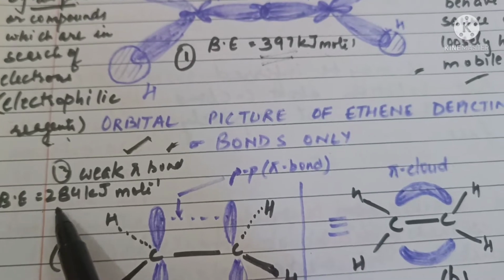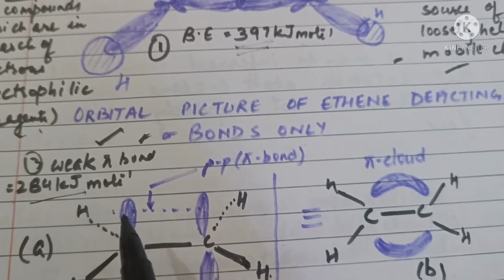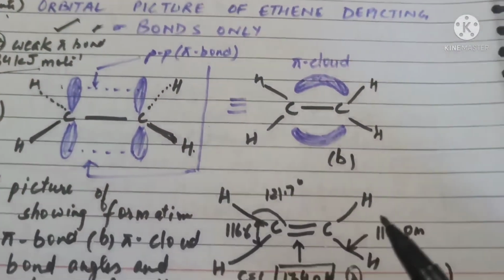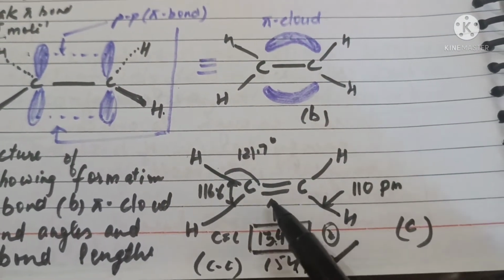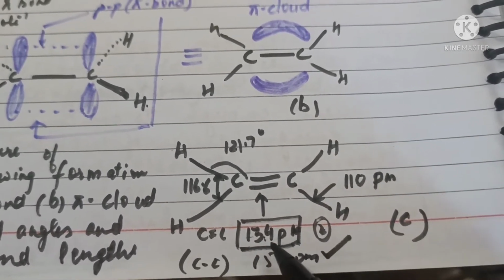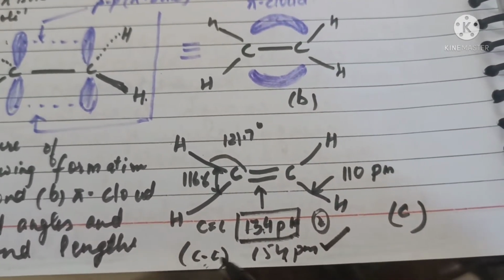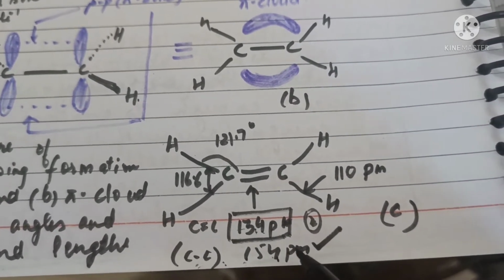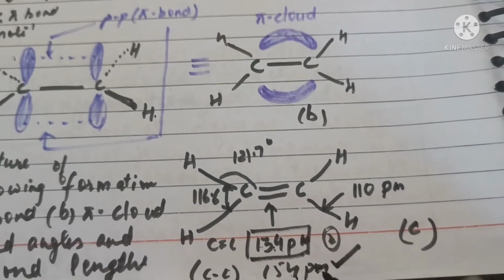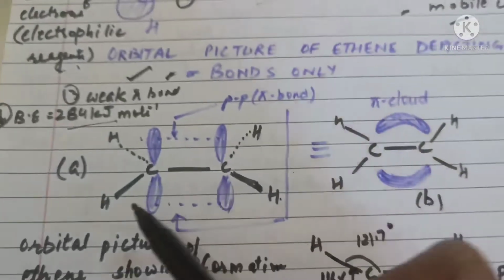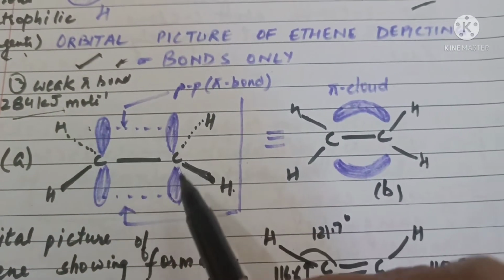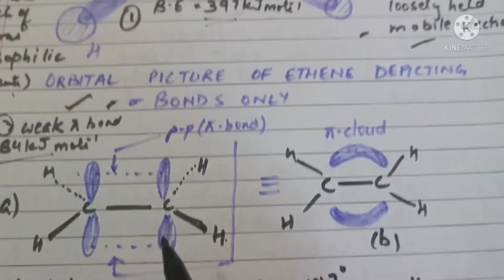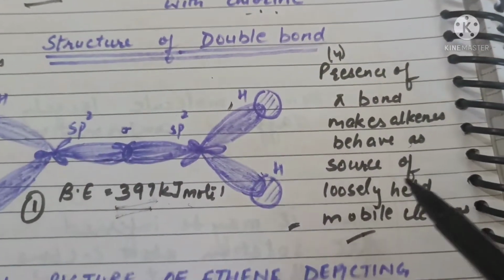So the bond enthalpy is 284 kilojoules per mole, which is weaker than that of sigma bond. The carbon-carbon double bond is shorter than the carbon-carbon single bond. Double bond length is 134 picometer, whereas single bond length was 154 picometer. Because sidewise overlapping results in a poor or weak pi bond, this makes alkenes behave as a source of